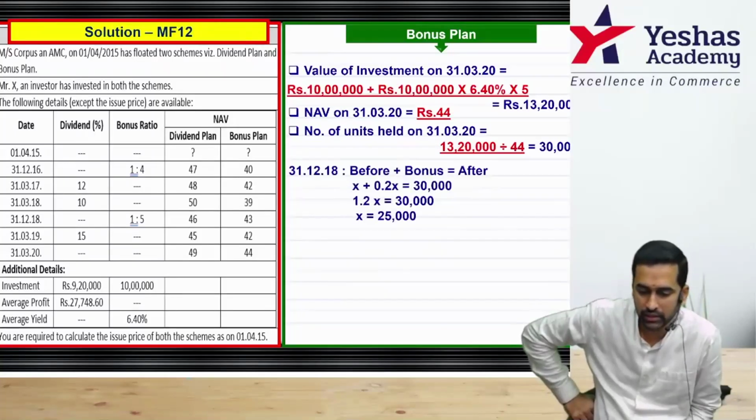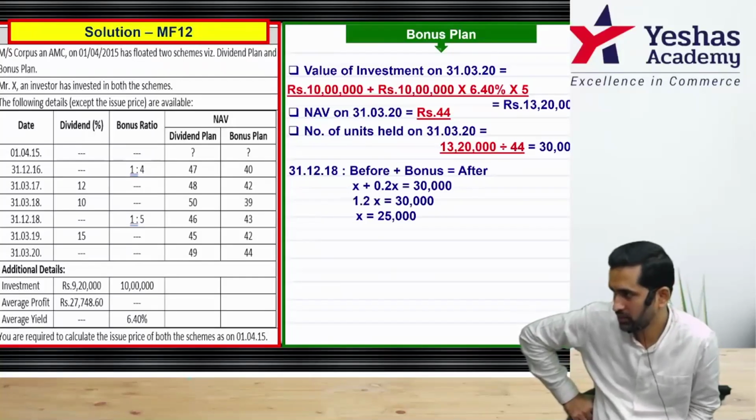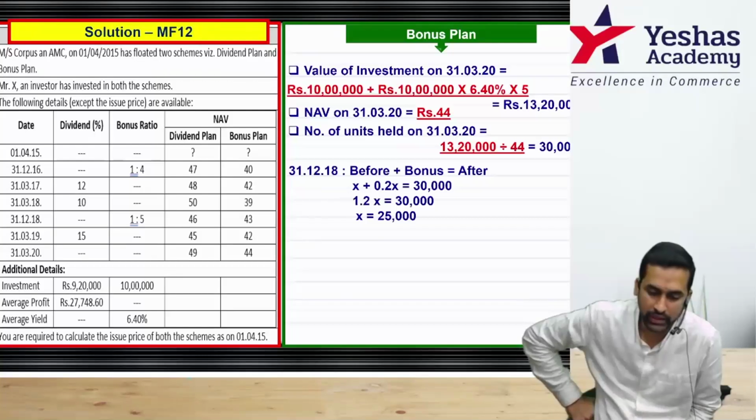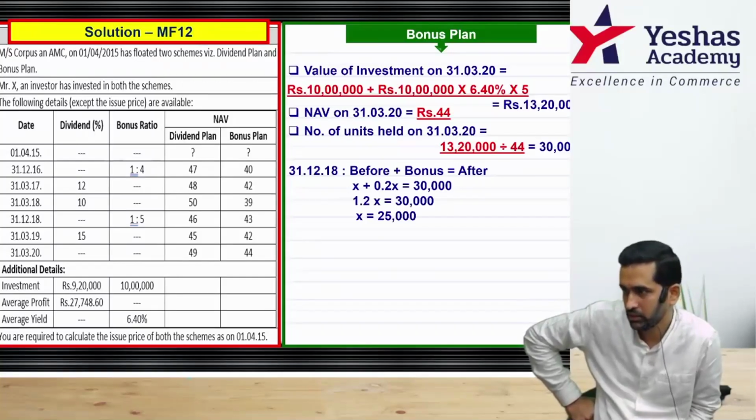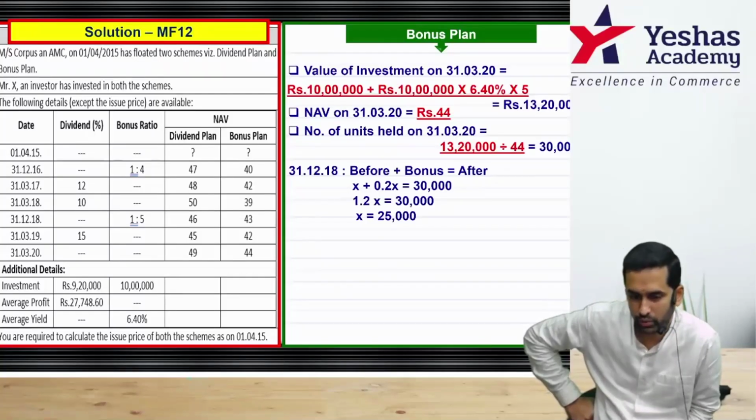Start the calculation. 31st December 2018, that's when you got the first bonus. How to calculate? Units before plus bonus is equal to units after. Same style. We know units after, but we don't know units before.